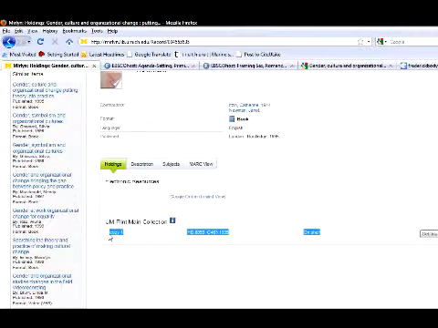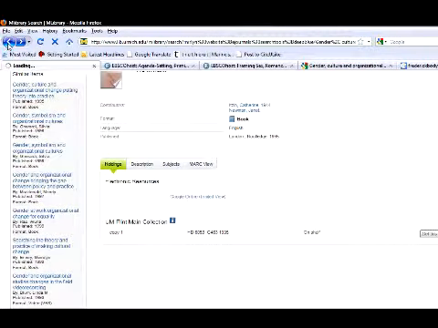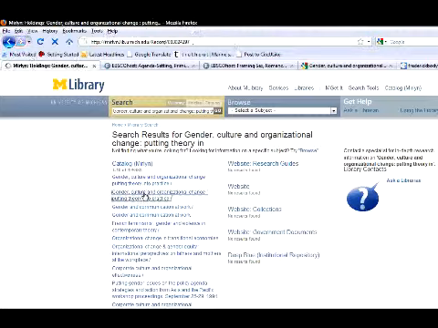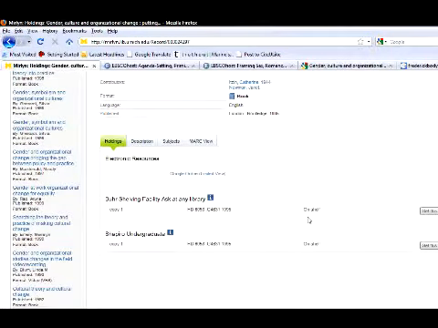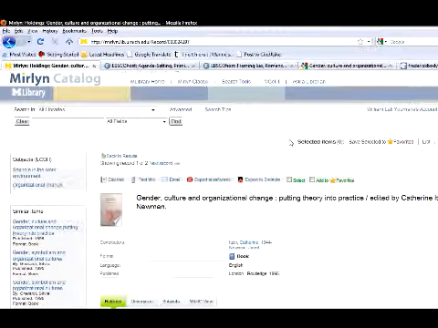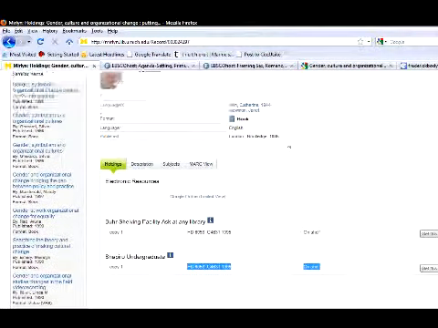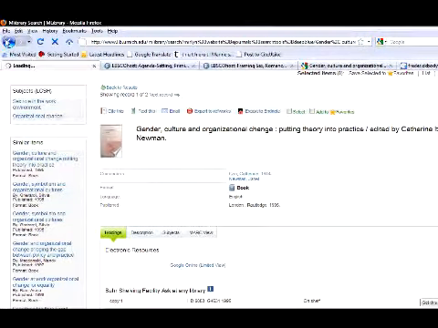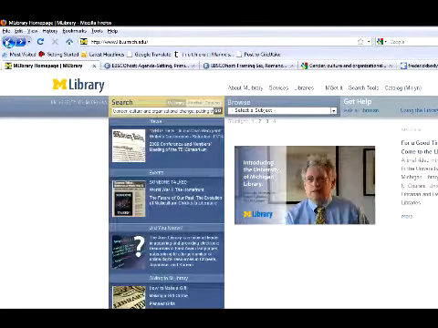Just want to make sure, yeah, it's the same author and everything. It is on the shelf, and this is the location. Oh, this is at U of M Flint, though. So I'm going to have to order it. Unless, sometimes what happens is, see how there was a second one here? You want to pay attention to that kind of stuff. Because sometimes it's like Burr. It's at Burr and it's in Shapiro. So you got to make sure that you get both copies, because I don't know why sometimes it'll just say U of M Flint. And that's how you can use Google Scholar.